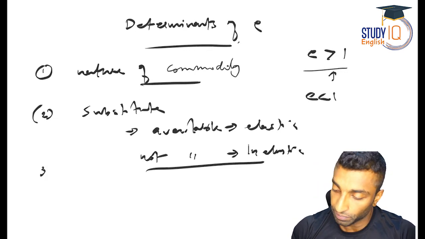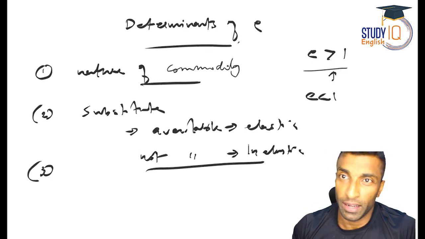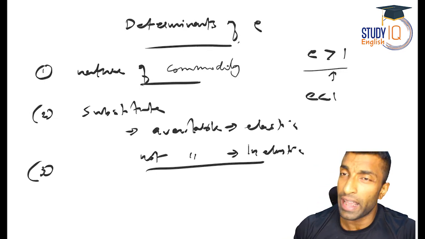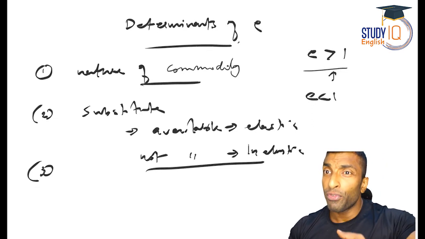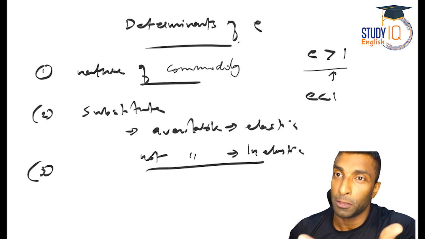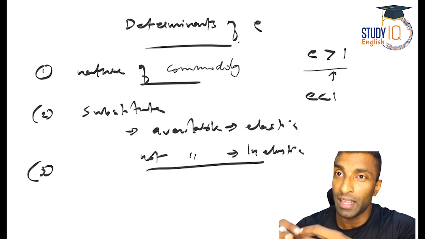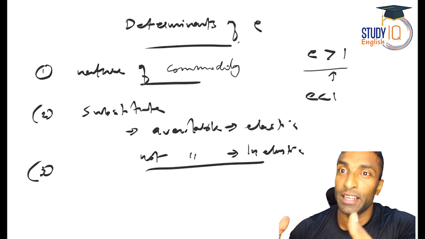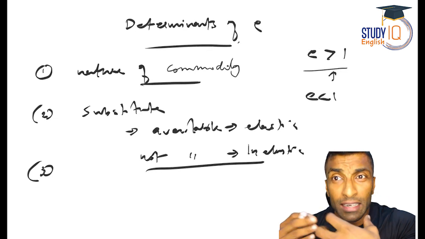Now the third one. There's one more thing that is related to the individual. If I'm habituated to something, like if you want an air conditioner and without that you cannot sleep, then, like before, I have mentioned air conditioners as part of elastic demand, luxury, where you have a choice. But there may be situations where, because of your habit, these things may not be luxury for you, but necessary for you. So if you're habituated to something, then I can't sleep without AC.